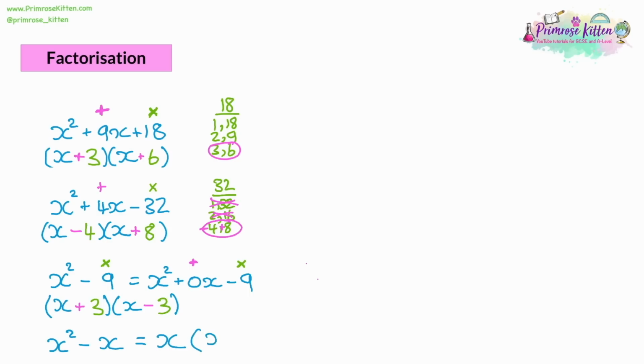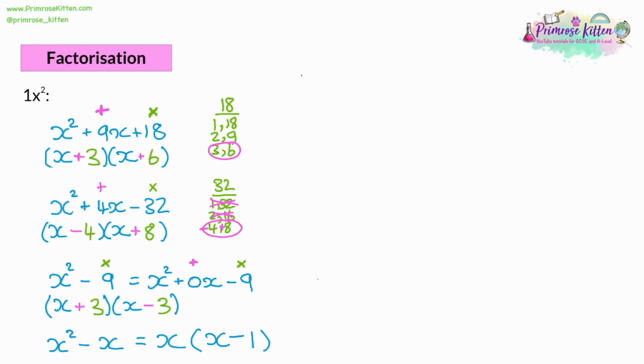So x squared divided by x is x. Negative x divided by x is going to be -1. And that's going to be our answer. Again, coming back to it, you want two numbers that multiply together to make 0 and add together to make -1. One of the brackets is missing. The x on the outside doesn't have a number with it, and that's how you get the 0, because effectively it's x plus 0. However, rather than overthinking it, just treat questions like this with a missing number on the end as a linear factorization.